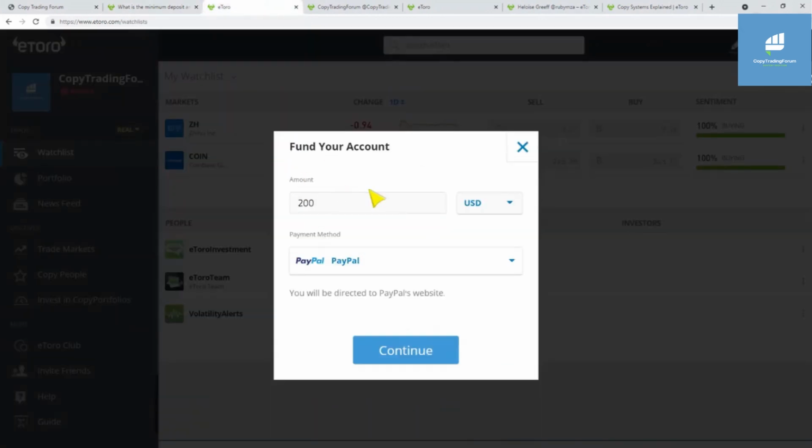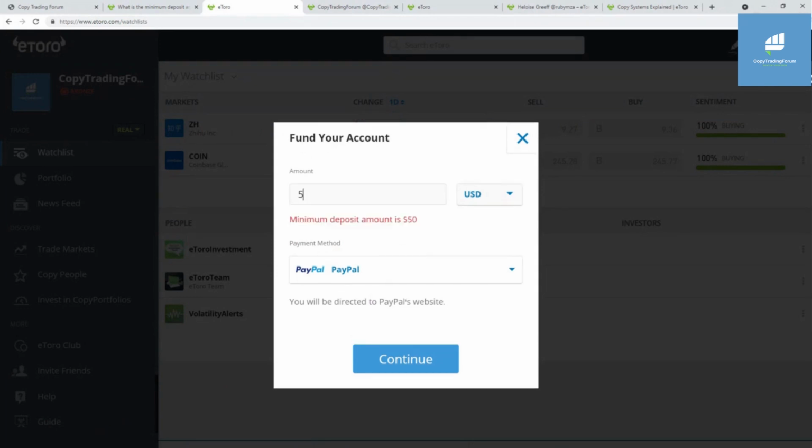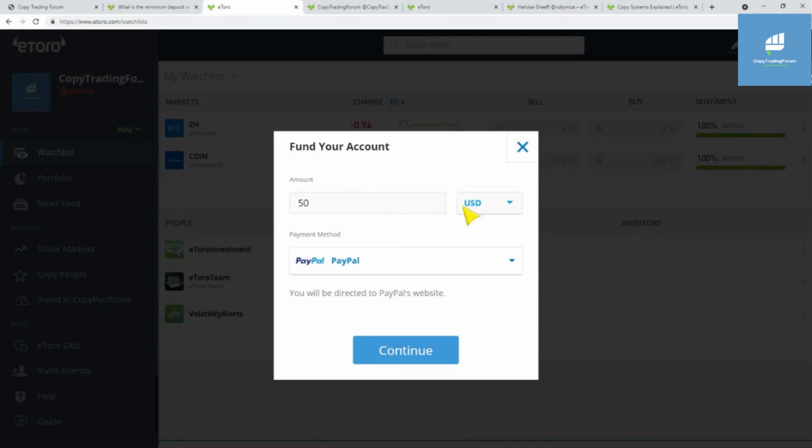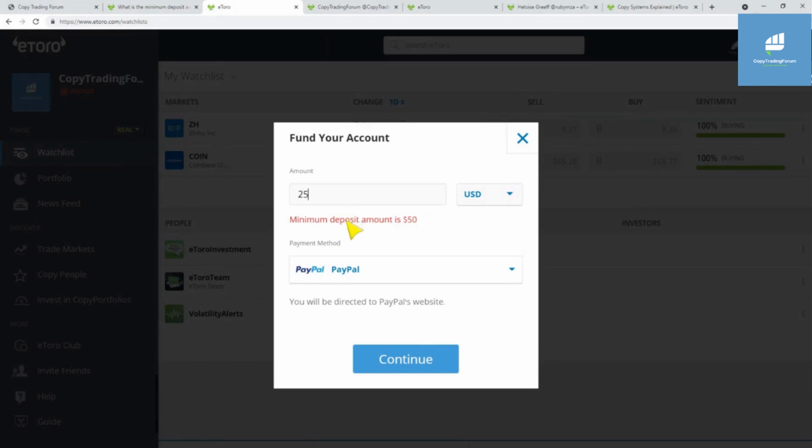And the easiest way to find out what the minimum deposit is in your country is to just go to deposit funds in your eToro account and type in $200. If $200 is the minimum first time deposit, there will be no red mark here. But let's say I can deposit $50 now because it's not my first time deposit. So after your first time minimum deposit of $200, it'll be $50 after that. But if I try to deposit $25, it'll come up with the minimum deposit is $50.